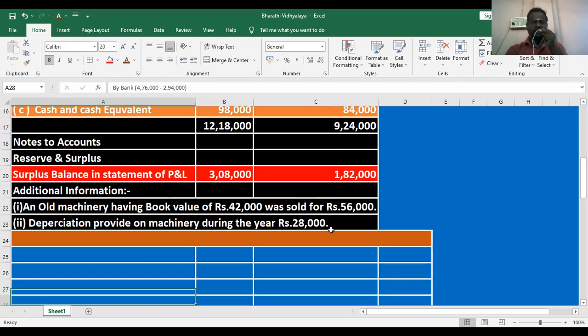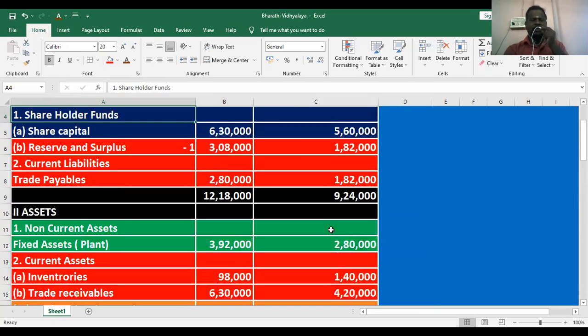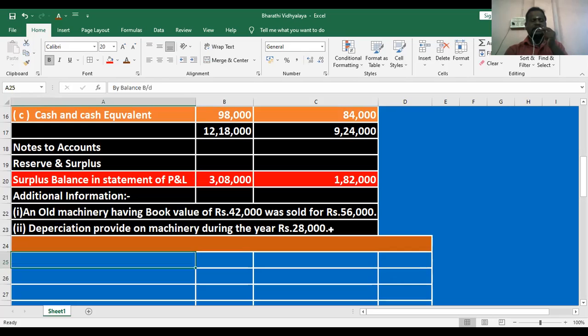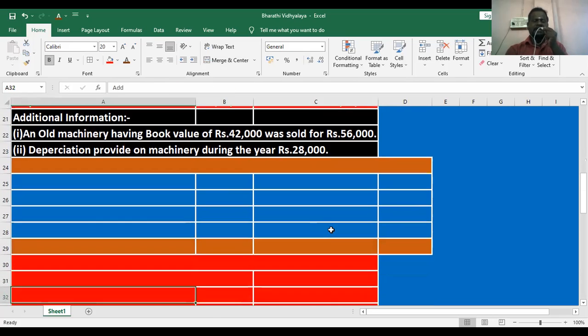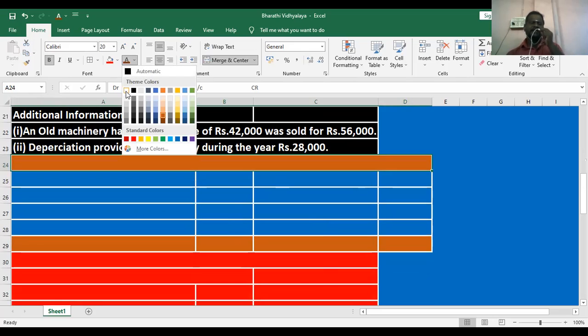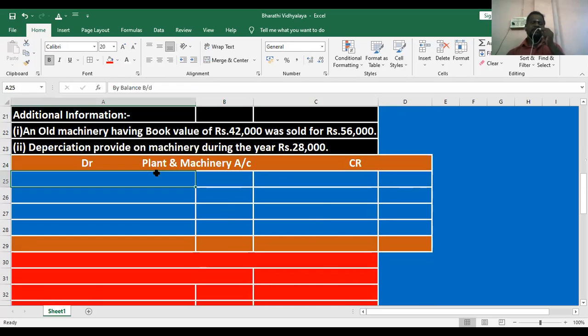Look at the point. How do we solve the problem? First, here they are given the adjustment related to the sale of machinery. That's why we open the machinery account. What is the machinery? Machinery is our fixed asset, and machinery is our asset always. Opening balance will be recorded in the debit side.